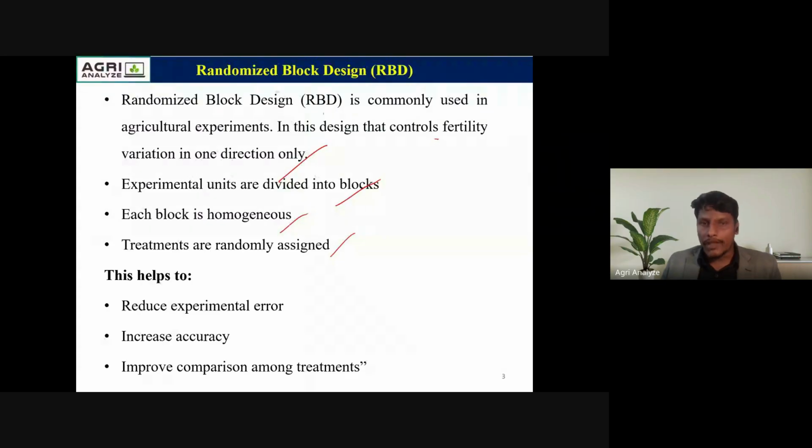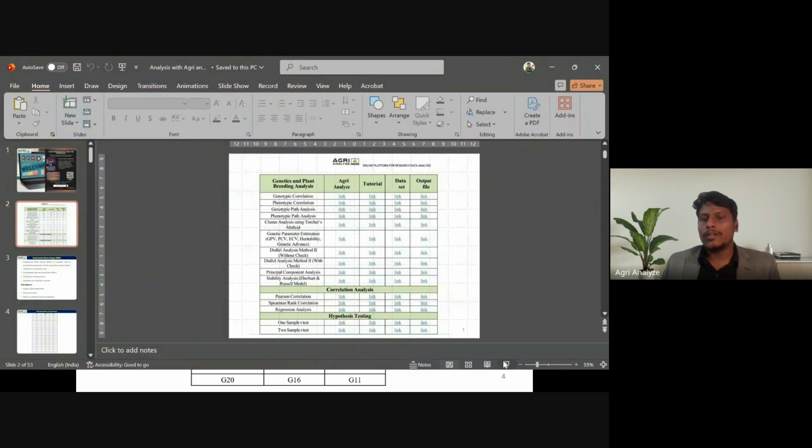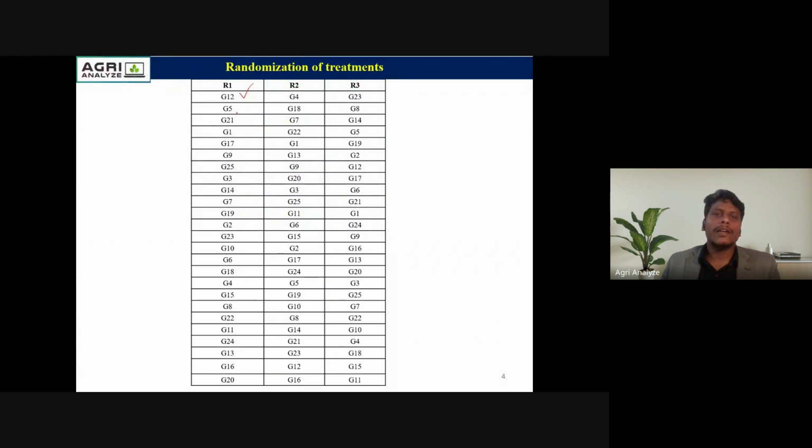The main objective of the randomized block design is to reduce the experimental error, increase accuracy, and improve comparison among the treatments. This is an example of randomization of the treatments. Suppose these are R1, R2, R3, and here is the allocation of the treatments in each block.